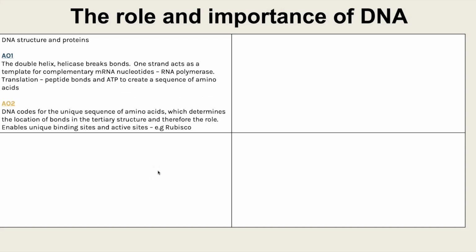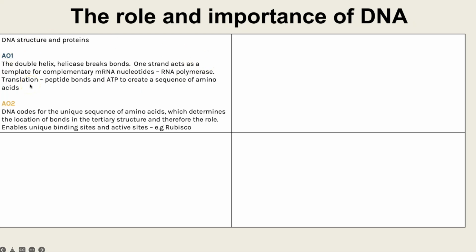So this is where I'd be focusing on the role of DNA naturally. So thinking about talking through protein synthesis. So the fact that the DNA, first of all, unwinds, the hydrogen bonds break because of DNA helicase. One of the DNA strands acts as a template for the complementary mRNA nucleotides to oppositely align, and then RNA polymerase joins those nucleotides together.